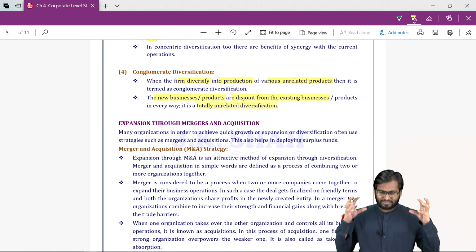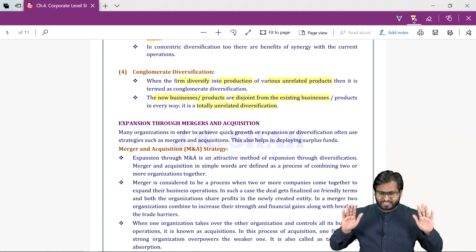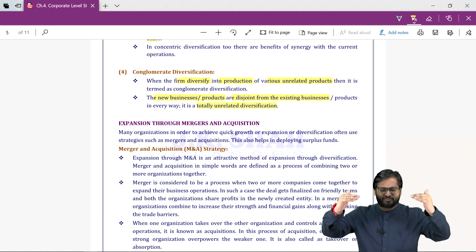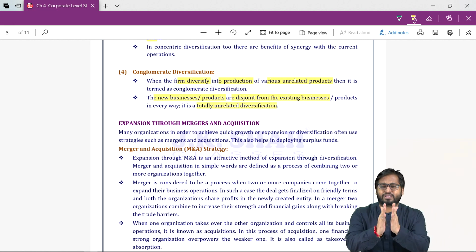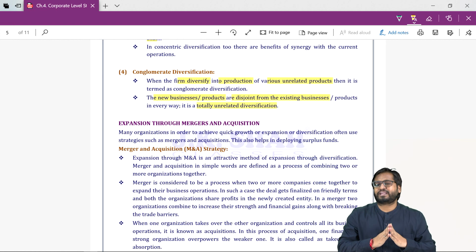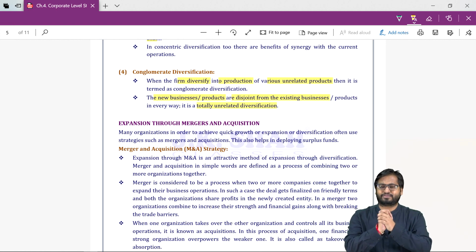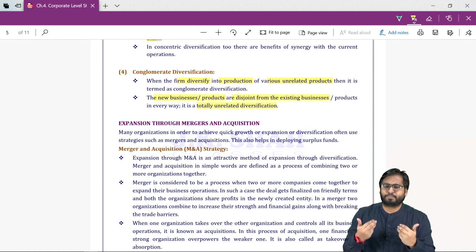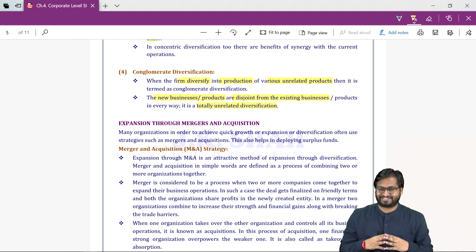So we are letting go of our existing businesses, we are discontinuing our existing businesses, we are shutting down our existing businesses, and we are coming together on friendly terms, so that we can fight the competitors together, so we can avoid price war. The customer will not be able to take advantage.